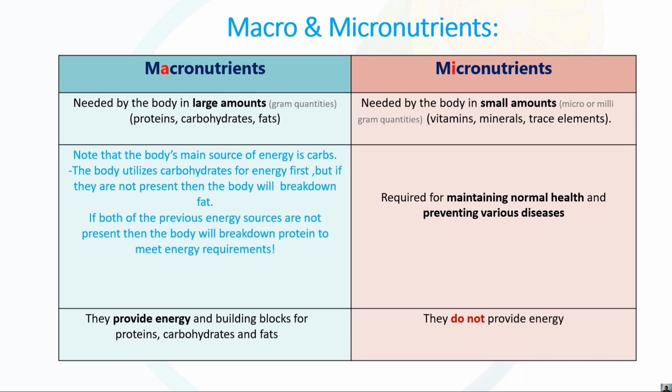Then moving toward micronutrients: as the name suggests, micro means a smaller amount, or a trace amount. Macro means a large amount, right? So micronutrients are required by our body in small amounts. The examples of micronutrients are nothing but vitamins, minerals and trace elements. Trace elements means metals are involved in it. And micronutrients are measured in micro or milligram quantity, right?